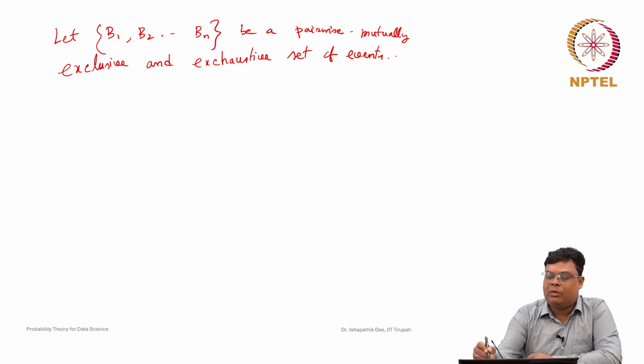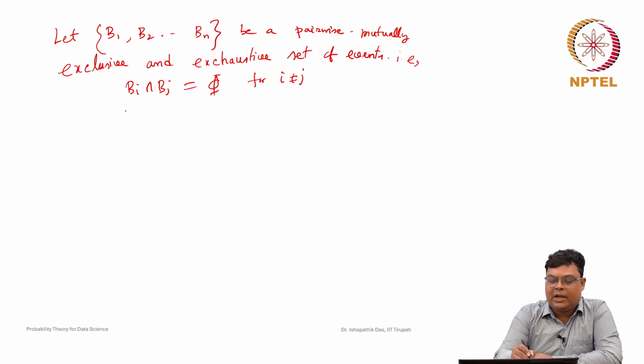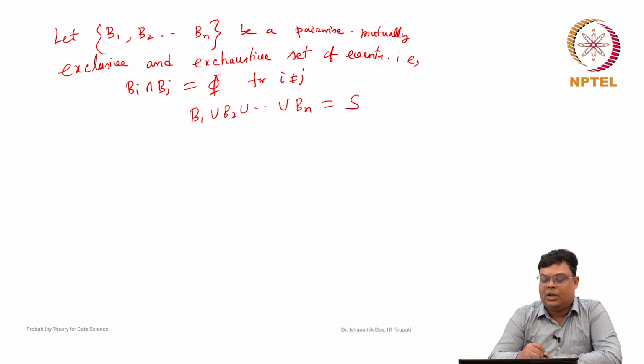What do we know by this definition? Pairwise mutually exclusive means Bi intersection Bj is empty for i not equal to j, with i from 1 to n and j from 1 to n, and the union B1 union B2 union ... union Bn is the whole S. So it is like a partition of the set S.